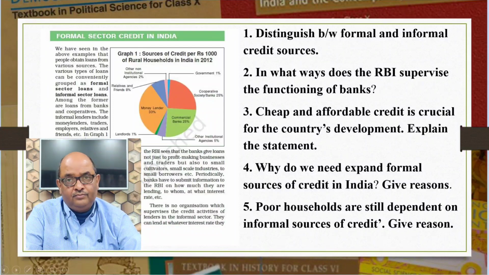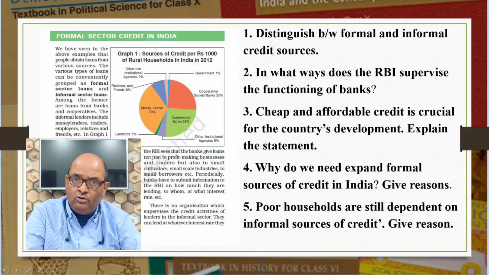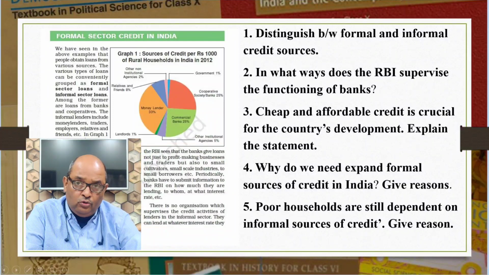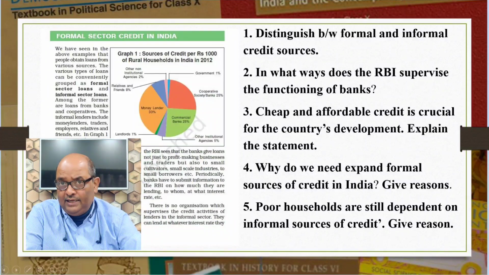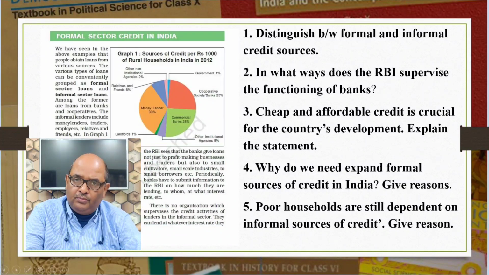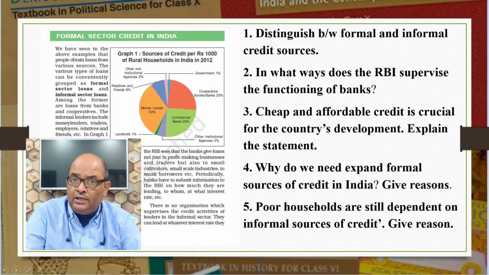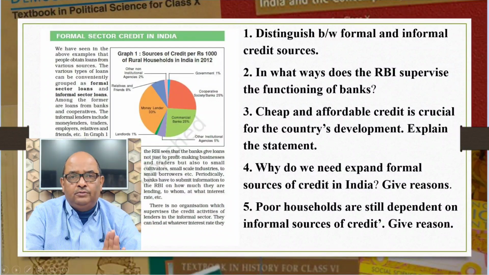Then, getting a loan from a bank is more difficult than taking a loan from the informal sources because bank loans require proper documents and collateral. Most of the poor people don't possess anything to offer as collateral. Money lenders, on the other hand, know the borrowers personally and hence provide loans to the poor people without any collateral. Sometimes, if needed, the borrowers approach the money lender even without repaying the previous loan.